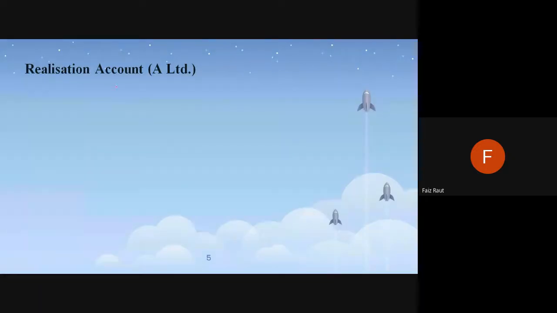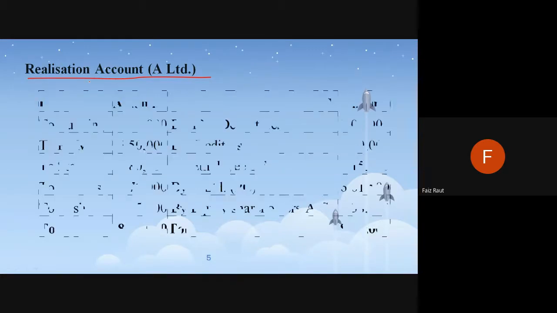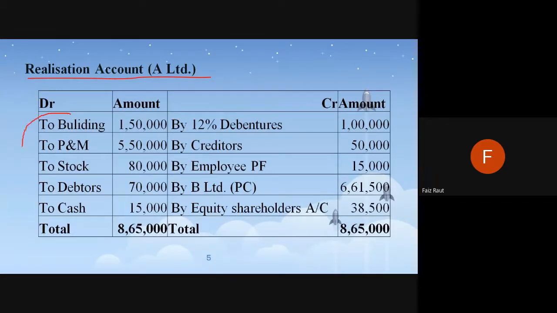Then the first thing after purchase consideration is realization account in every sum. Realization account, in this you will be putting all the assets of the target company here, and the liabilities side here. Okay, on the credit side, debit side में assets आ जाएंगे, and liability side में all the liabilities which the company is liable to pay to someone else, that will come.